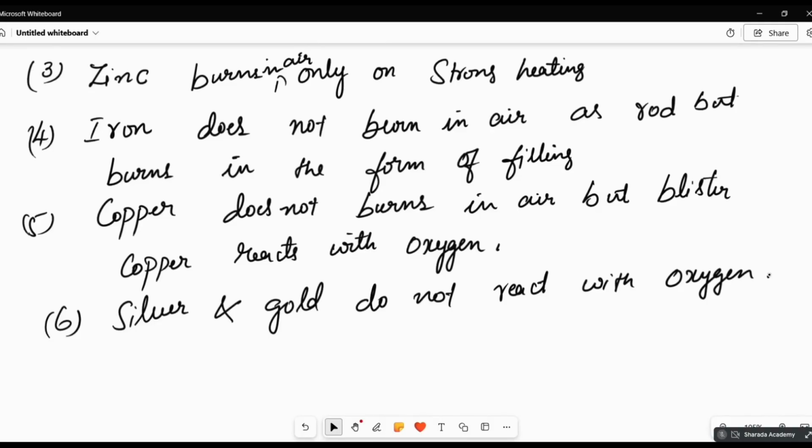So now what I'm going to study first: potassium and sodium are very reactive. Just expose them to the atmosphere, they react with the oxygen and catch fire, because combining with the oxygen is a very exothermic reaction in sodium and potassium. So it catches fire.